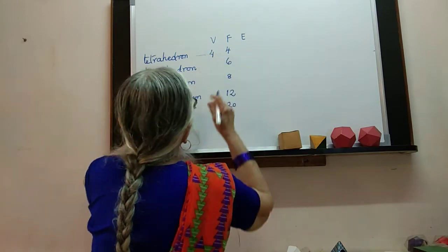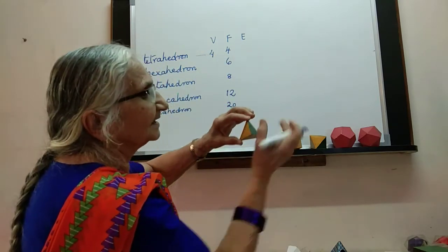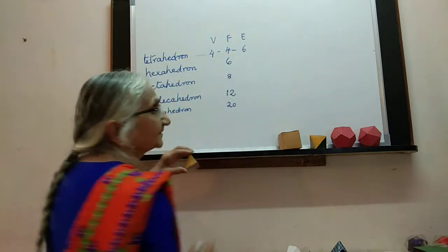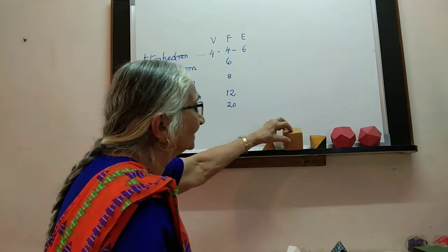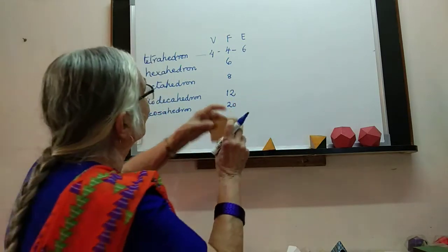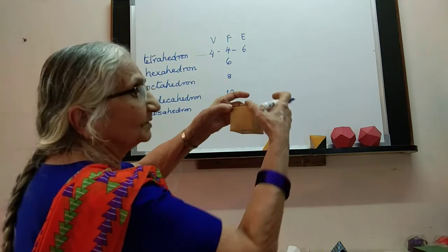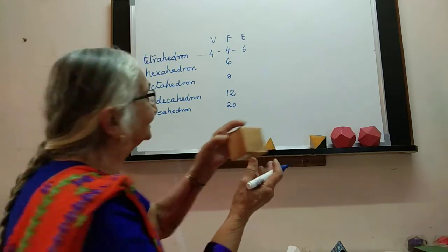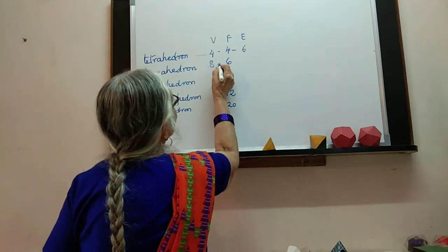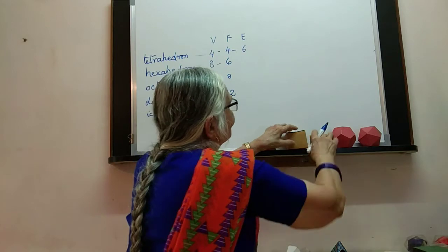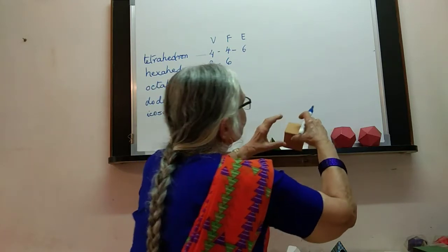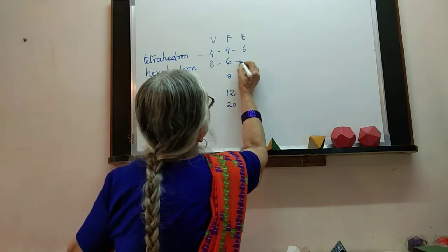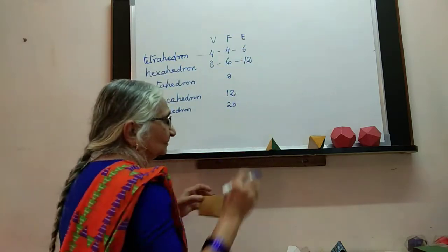has 4 vertices, and how many edges? 3 vertical and 3 at the bottom. 6. Okay. What about the hexahedron? Vertices: 4 at the top and 4 at the bottom. That makes it 8. And the edges: 4 at the top, 4 at the bottom and 4 vertical. That makes it 12.